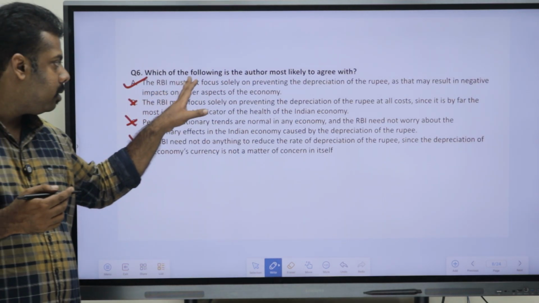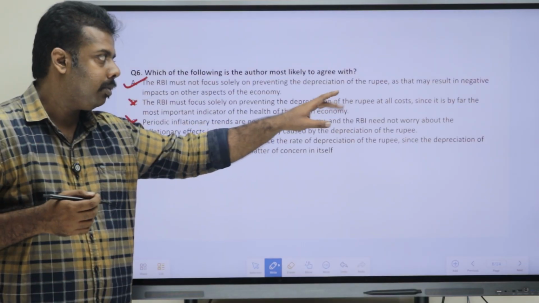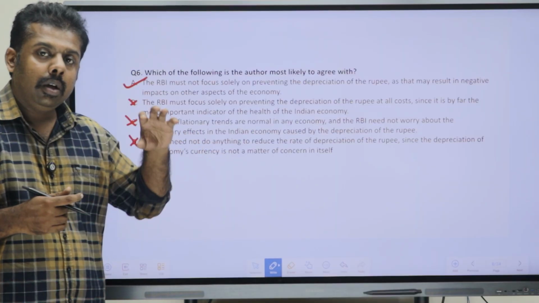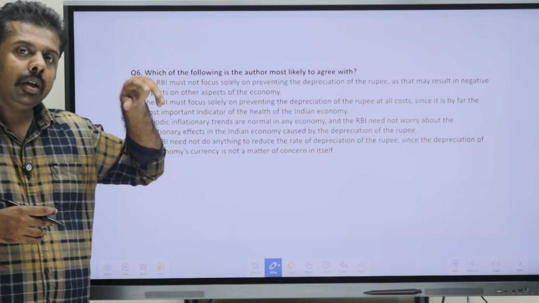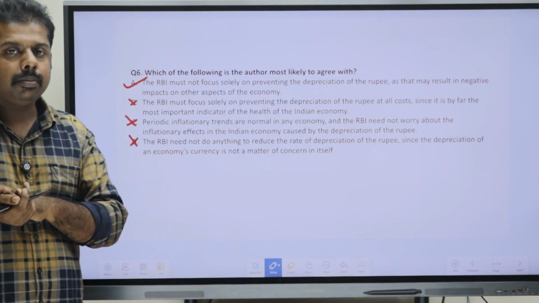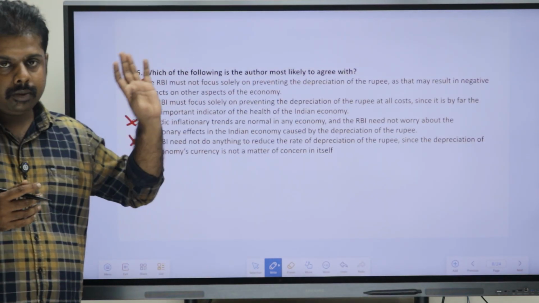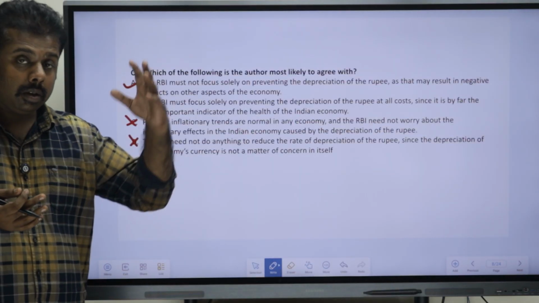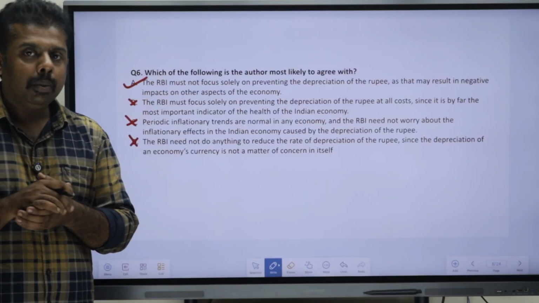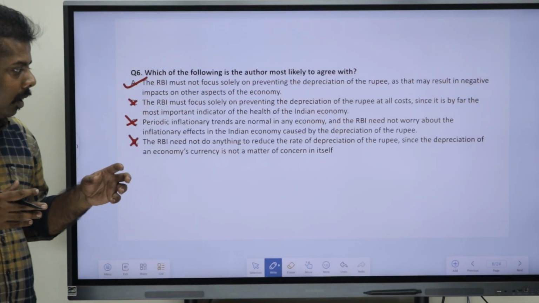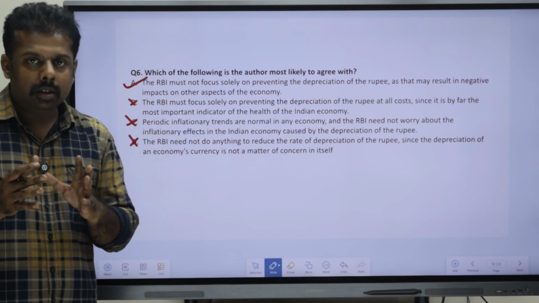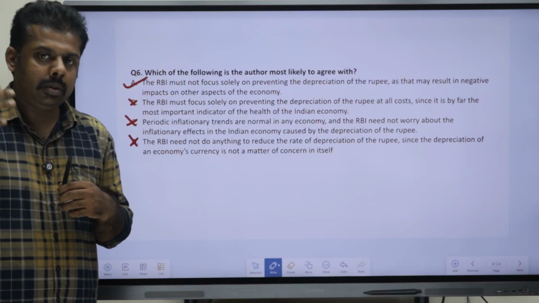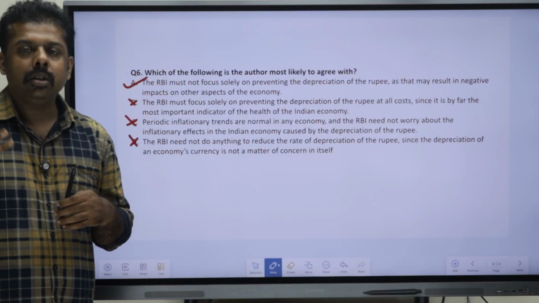That RBI must not solely focus on preventing the depreciation of rupee, as that may result in negative effects on other aspects of the economy. So, they might not be solely focusing on that, because that could affect the other aspects of the economy. So, A option is the one which the author also would agree with, based on the passage that they have given. I hope that you got it. As I said, it is better to give a bit more time, read the passage well, and try to get what the author is saying and what his ideas are.